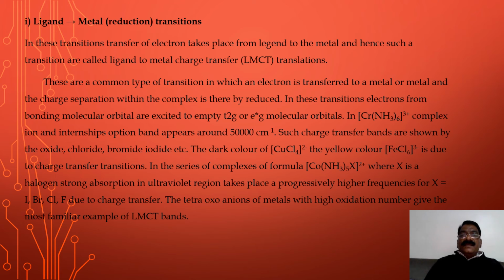In this transition, electrons from the bonding molecular orbitals are excited to empty t2g or eg star molecular orbitals.